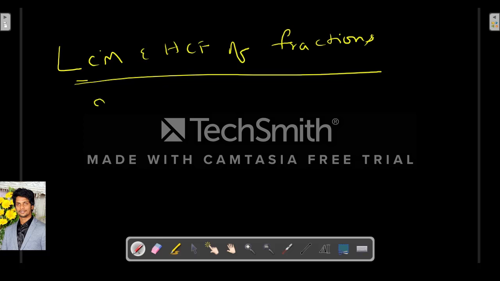So what about fractions? The LCM and HCF of fractions. For example, consider A by B and C by D are two fractions.